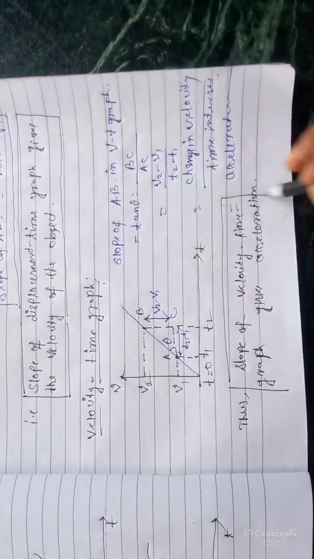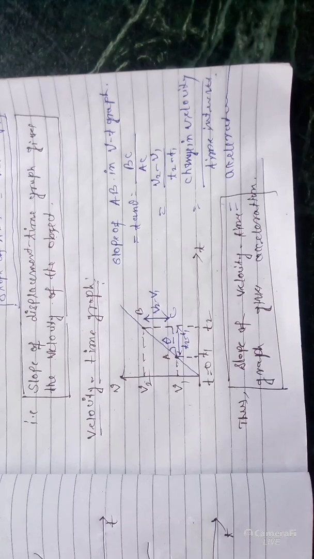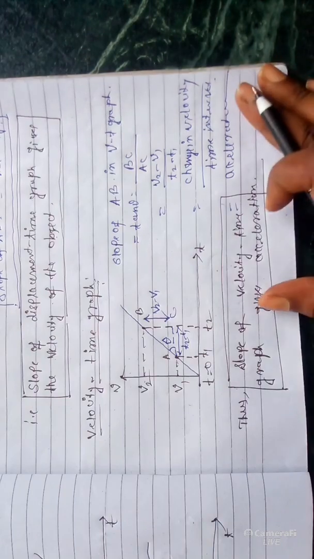We will apply this formula to prove the equations of motion. That is the three equations of motion we will generally discuss. First one is v is equal to u plus at. Second one is s is equal to ut plus half at square. And third one is v squared is equal to u square plus twice as. Clear? So come to this point.